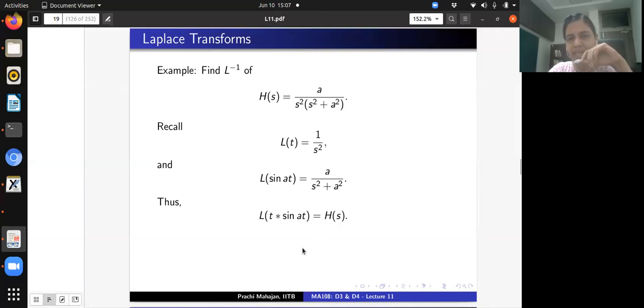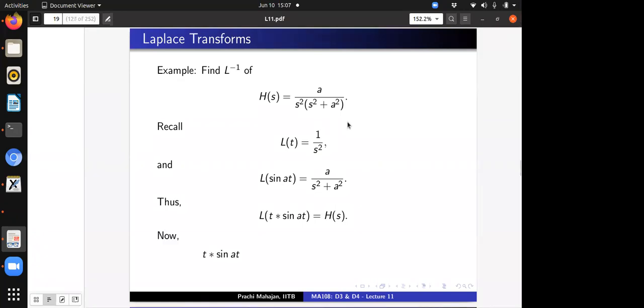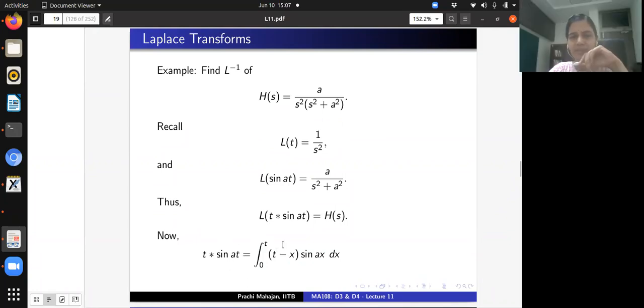So this is saying that if you look at the function t convolved with sine at and take the Laplace transform, then you would get the required function h, right? Is that okay? Very neat. Everybody with me? Yes, ma'am. Okay. All right. And one can write down what this function is precisely.